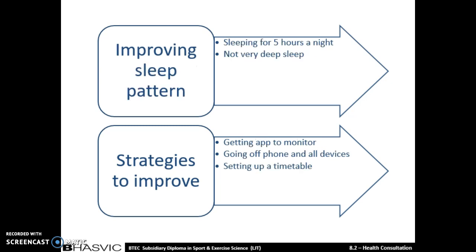The third and final weakness that we will look to improve is her sleep pattern, as she only sleeps for 5 hours a night and not very deep sleep, which is unhealthy for her. She'll be tired a lot and not be able to do much exercise. Ways to improve this would be getting an app to monitor it. A good app for this is Headspace, as it tells you how long you've slept for and how deep your sleep has been. We should also get her to go off her phone and all devices before going to sleep, as it will let her brain relax and make her be able to have a much more peaceful sleep.